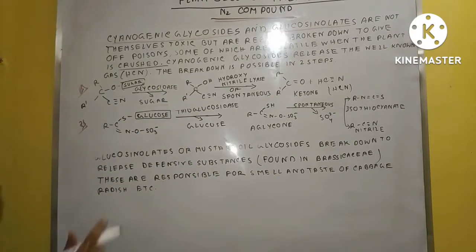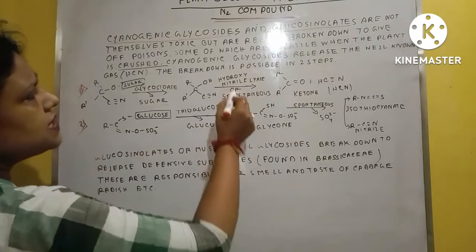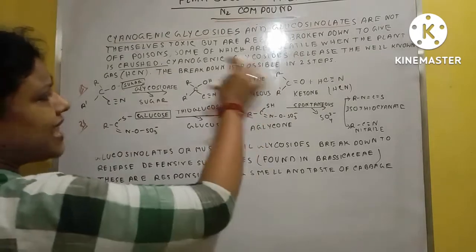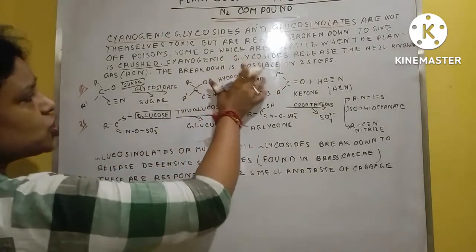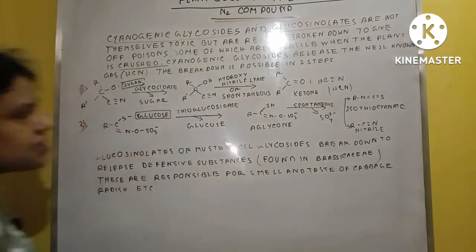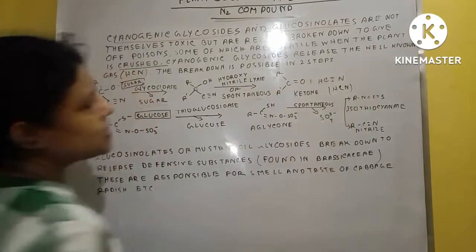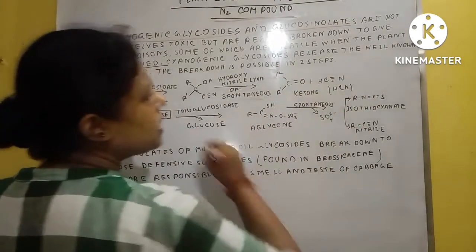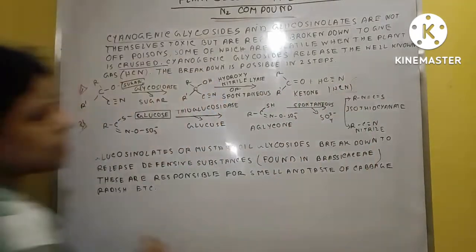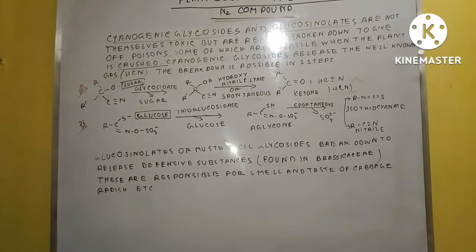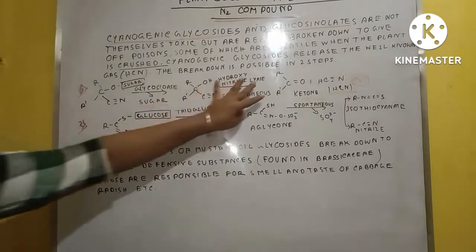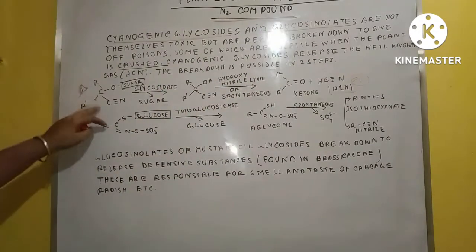And with the activity of hydroxynitrile lyase, another enzyme, the reaction occurs spontaneously, and two important products are formed here: one is the ketone, another is hydrogen cyanide. This hydrogen cyanide is very toxic, a poisonous gas that affects the animal's body. Clear? So two steps are very important for the breakdown of the glycoside compound.